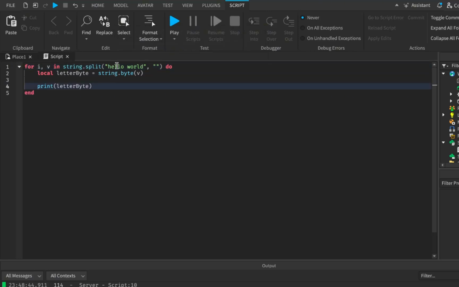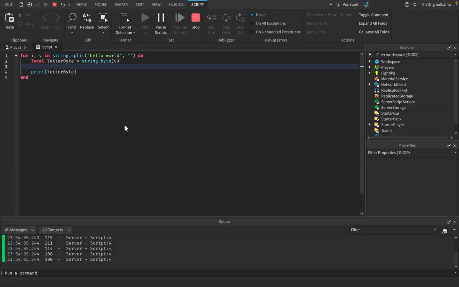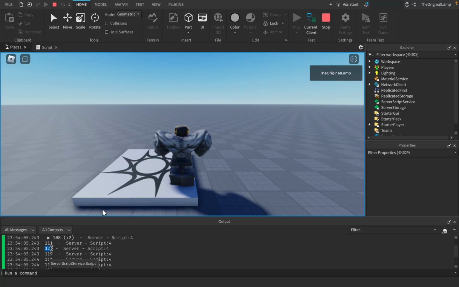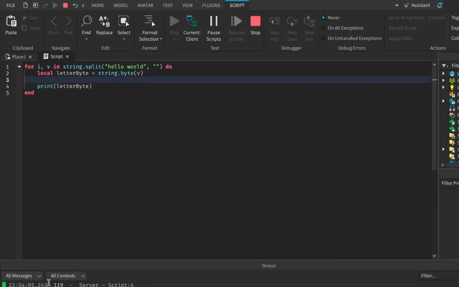We're turning each character into a string.byte, turning that into a variable, and then printing that variable. If I play this game, as you can see, this represents H, this represents E, and it prints 108 two times because of the L. So H, E, L, L, then O, then this is the space bar, which you might notice is 32, so there are only 2 digits in here. The pattern seems to be that every single character is represented by up to 3 digits.